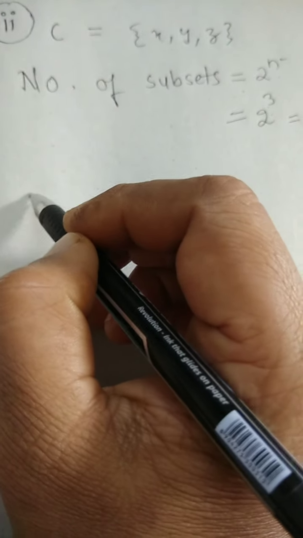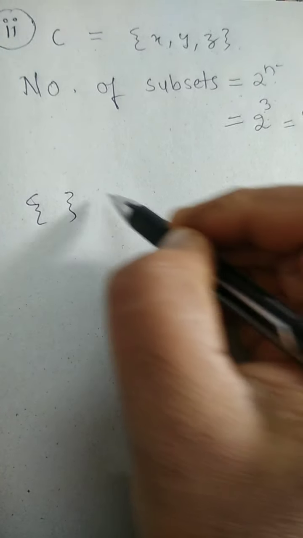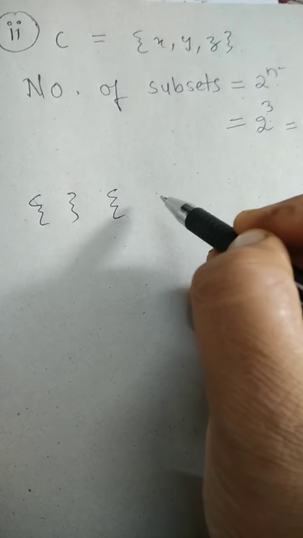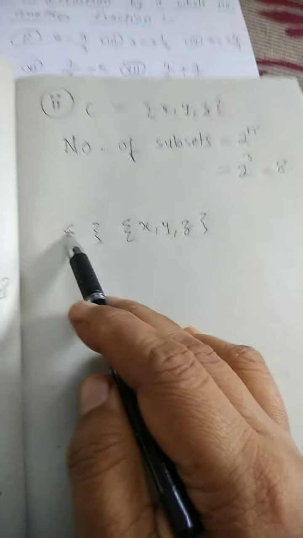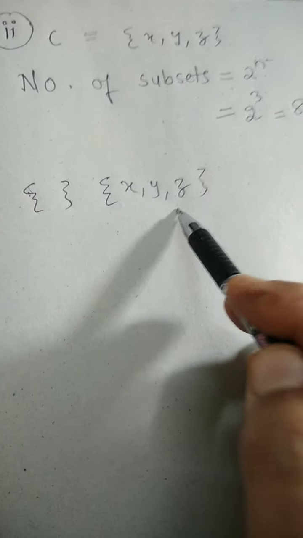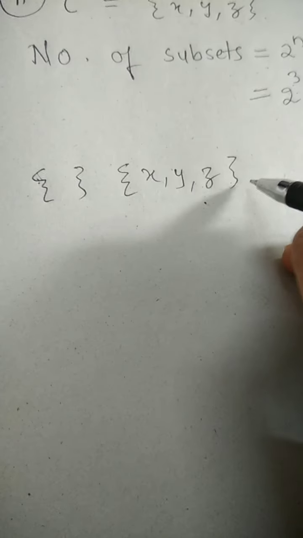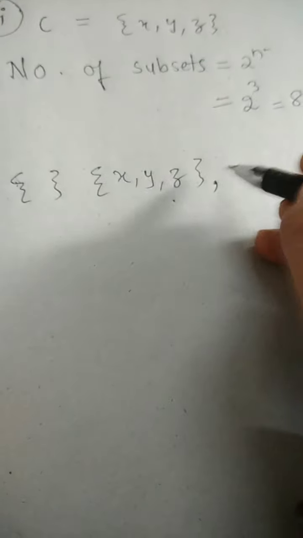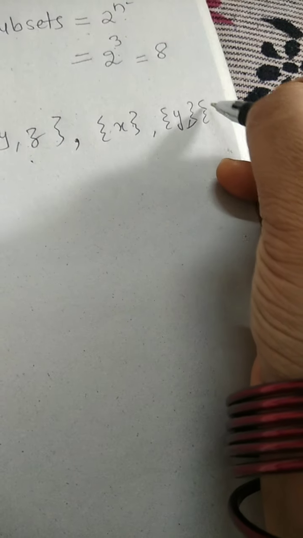First, what I have said, the empty set is the subset of each and every set. Then the set itself, {x, y, z}. Empty set is the subset of each and every set, and set itself is also the subset of each and every set. Next, make the smaller subsets: {x}, {y}, and {z}.